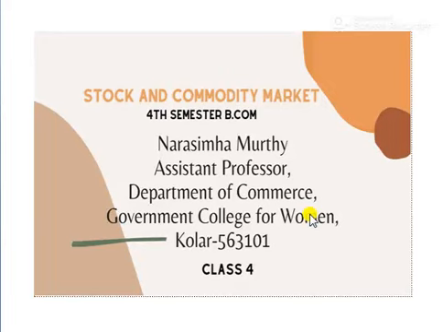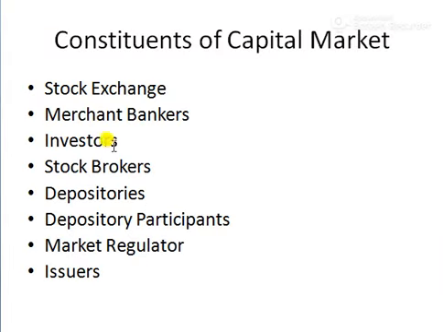Last class we had discussed the topic called functions of capital market. So in this class, this is the fourth class, I am going to explain the topic called constituents of capital market. Constituents of capital market means, capital market consists of what? What does it include? So capital market includes stock exchange, merchant bankers, investors, stockbrokers, depositories, depository participants, market regulator, issuers. All these people come in capital market.